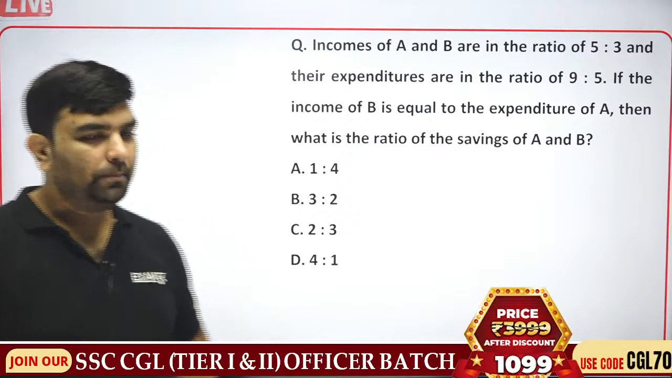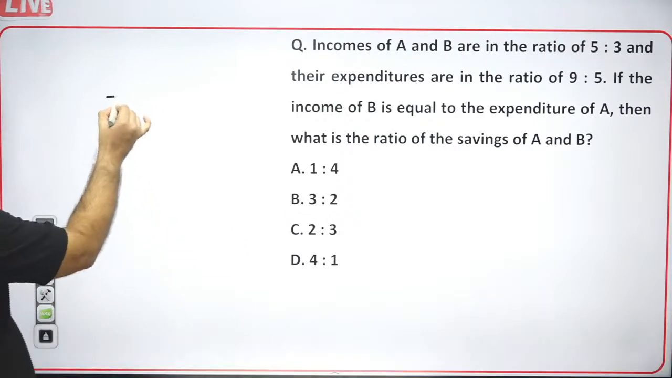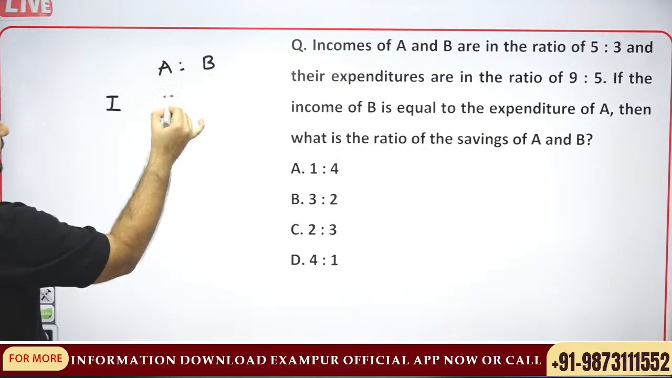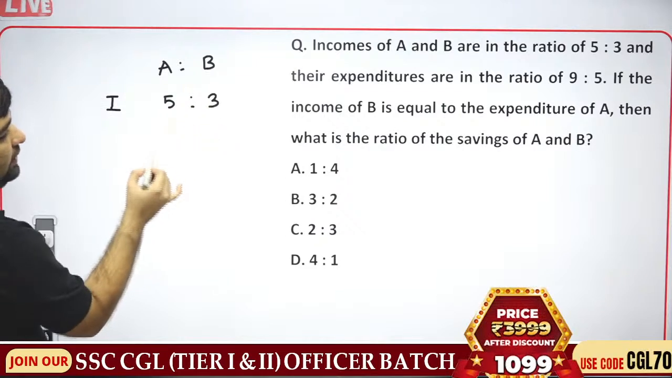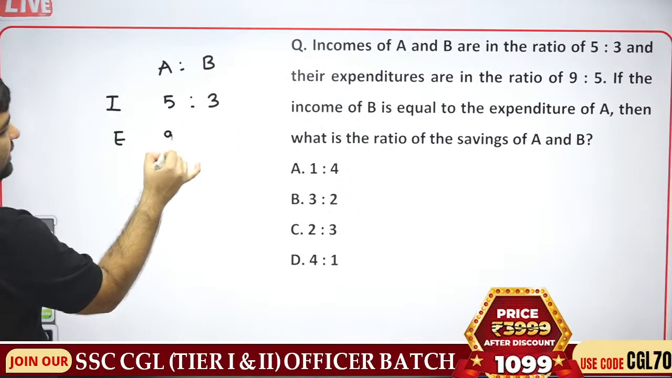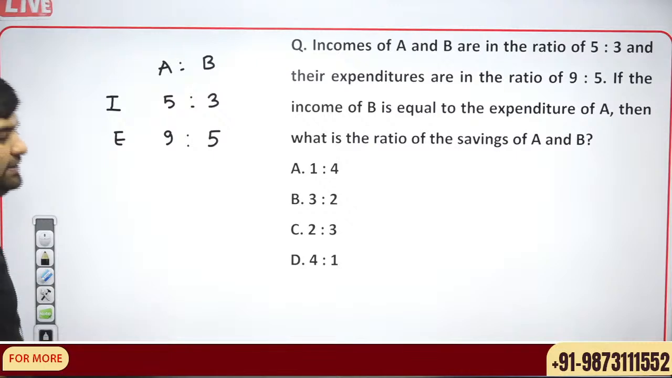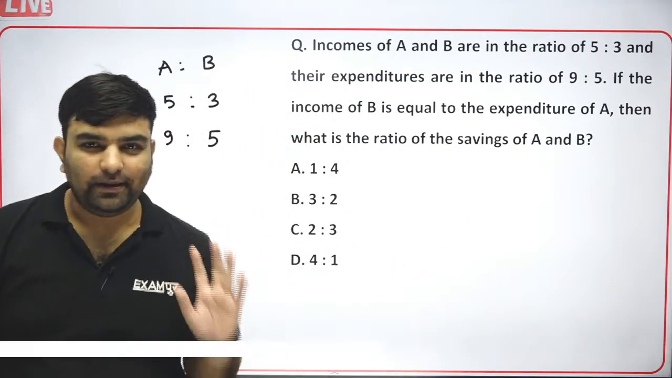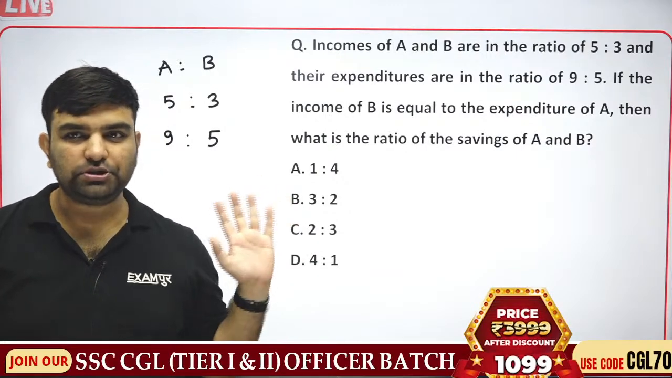Harika, huge competition. Income of A and B is in the ratio 5:3. Their expenditure is in the ratio 9:5. Guys, any predictions? Are the ratios balanced or not? Any prediction that as of now the ratios are balanced or not?